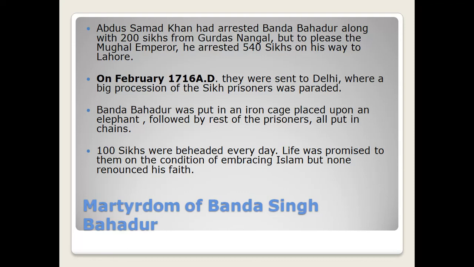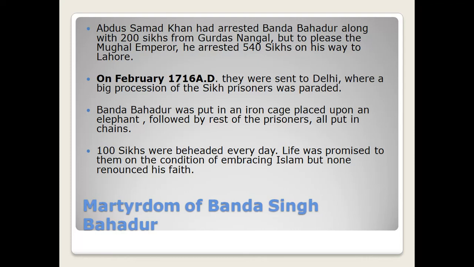Abu Samad Khan arrested Banda Bahadur along with 200 Sikhs from Gurdas Nangal, but to please the Mughal Emperor Farrukhsiyar, he arrested another 540 Sikhs on his way to Lahore. In February 1716 AD, they were sent to Delhi, where a big procession of the Sikh prisoners was paraded.